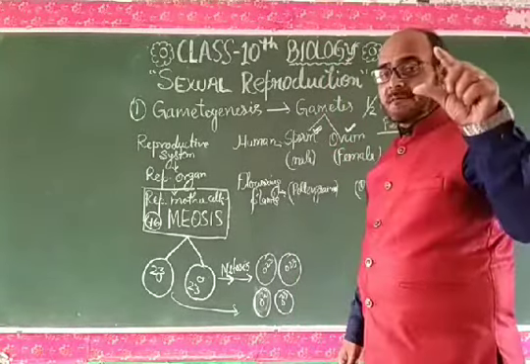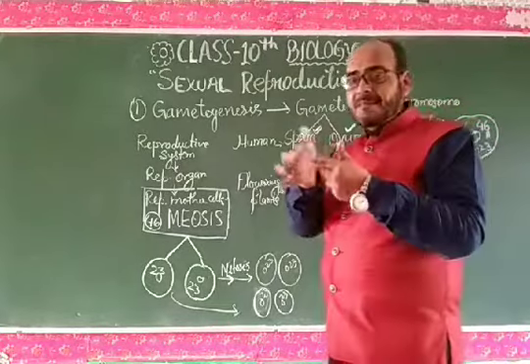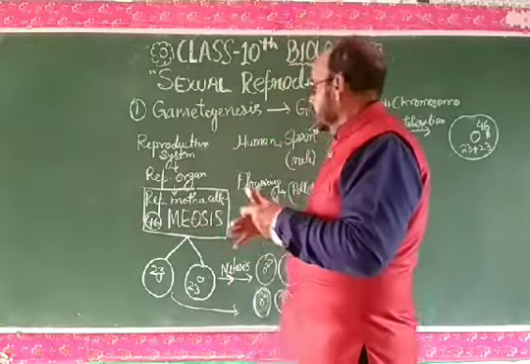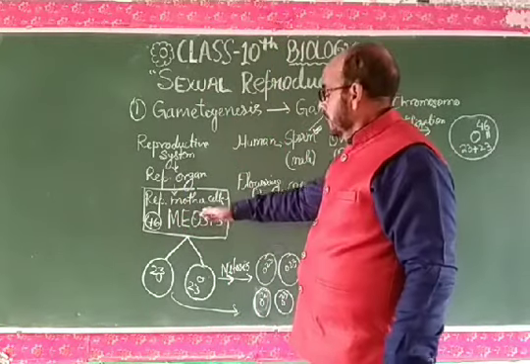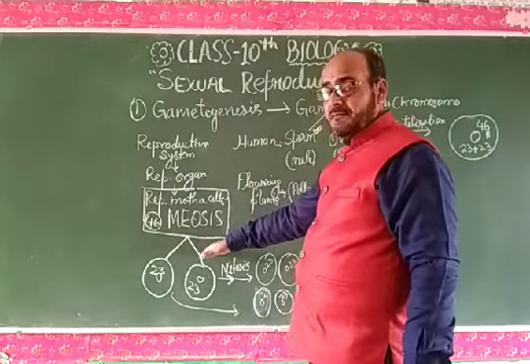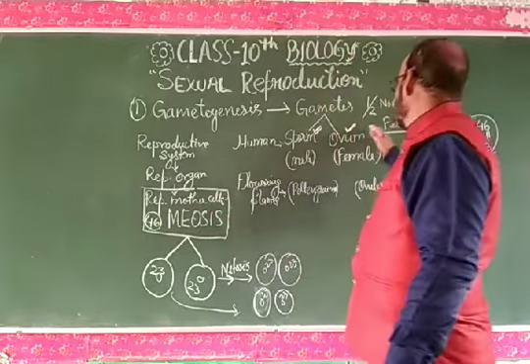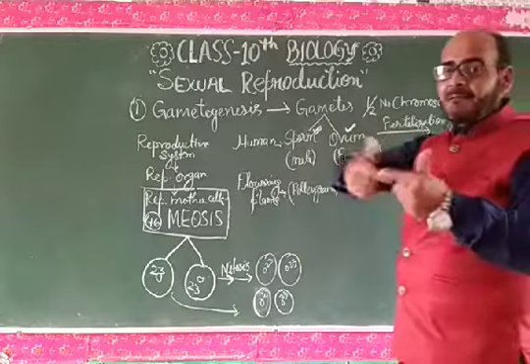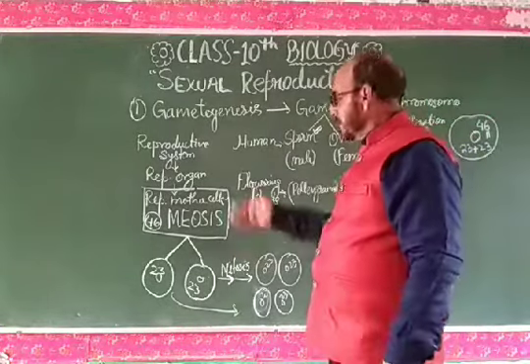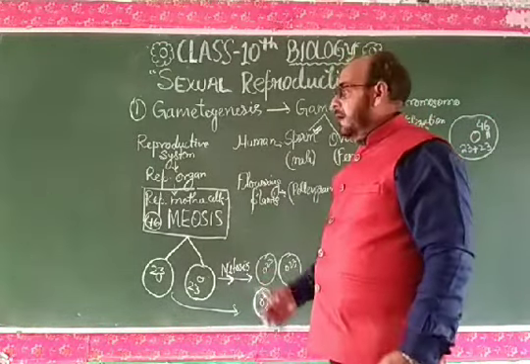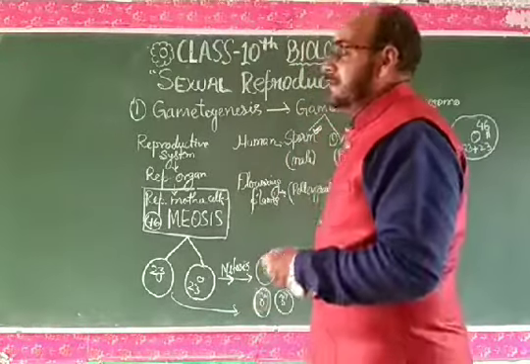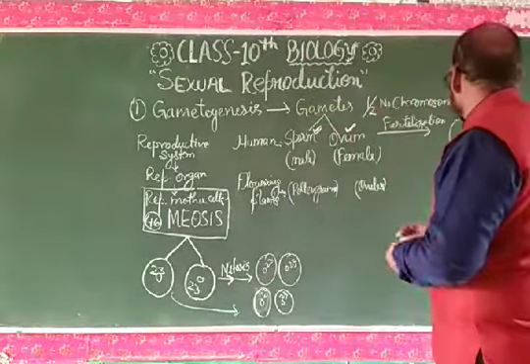Very important sentence that is. Slight change, micro change, is found during gametogenesis and fertilization, and this slight change in the genetic material, that is the chromosome or DNA, gets accumulated and results in variation.